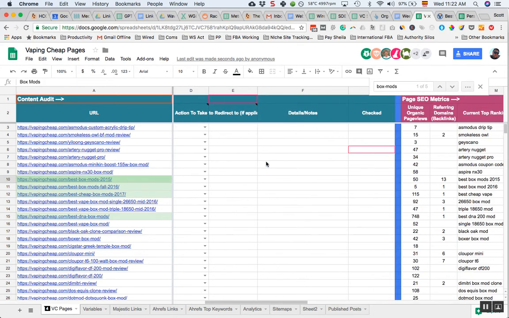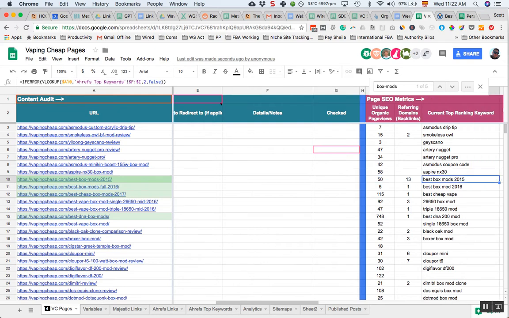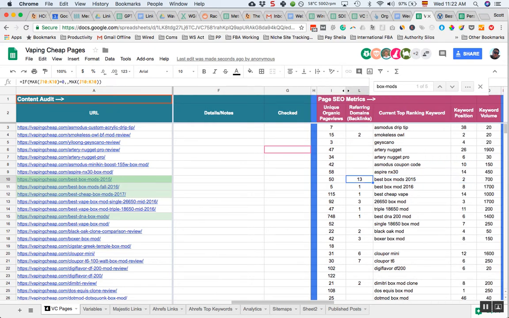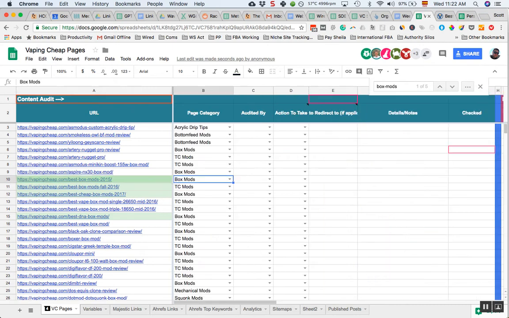And here we've got this info on traffic and links. Yeah, this is a little bit misleading because it's only the top keyword and the pages are probably not optimized very well. But we'll get into that in the keyword research stage. But just know for now that just by going in and putting box mods, this is interesting that they're different categories because I would say they're exactly the same article but are 1 year apart. So they probably should be the same category. Yeah, I guess that's the point I wanted to make.